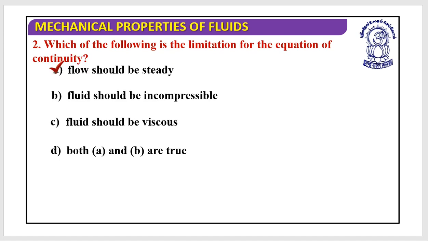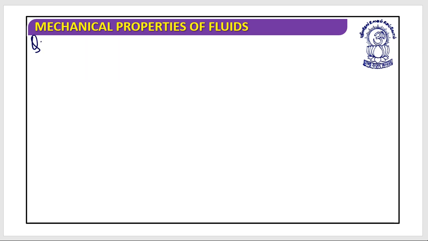The second question says, which of the following is the limitation of the equation of continuity? Flow should be steady. Yes, this is a limitation. Flow should be incompressible. Yes, even this is a limitation. Flow should be viscous. No. So both A and B should be the true ones. I hope this is clear. Do you have any doubts? No? Great. So, shall we switch on to the numerical questions?